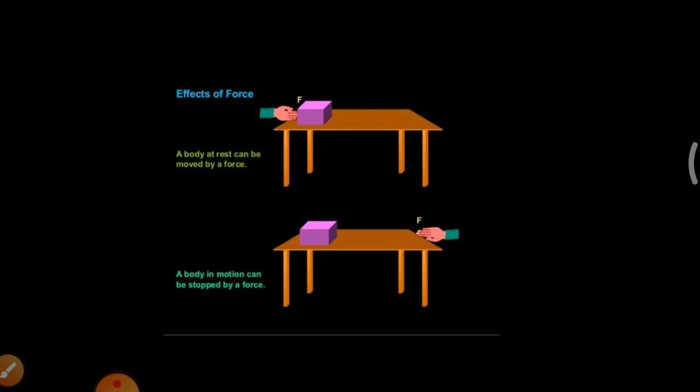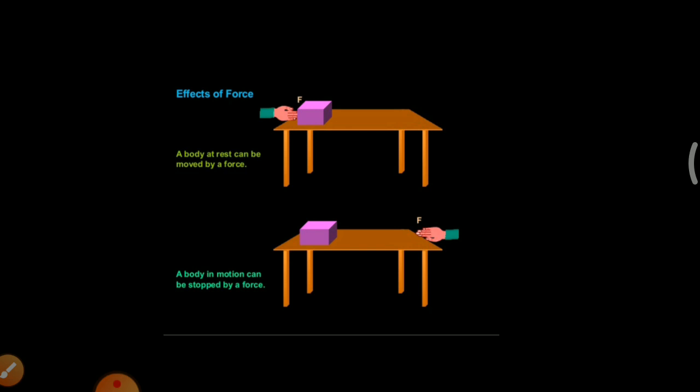The next topic is effects of force. Look at the first image. Here, the block is at rest position. A body at rest can be moved by a force. So, when I apply the force on the rest object, this object can be moved.